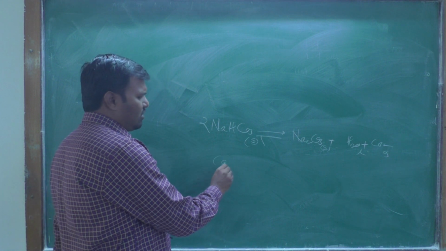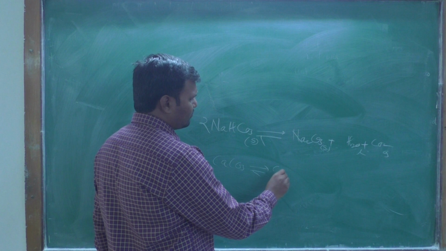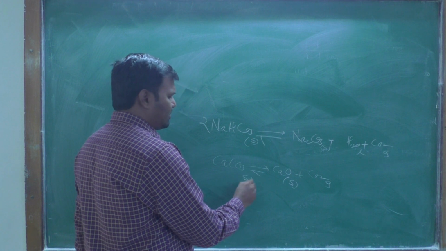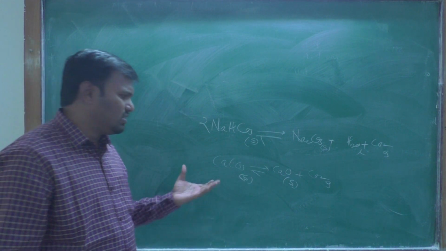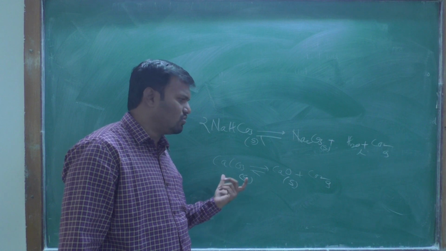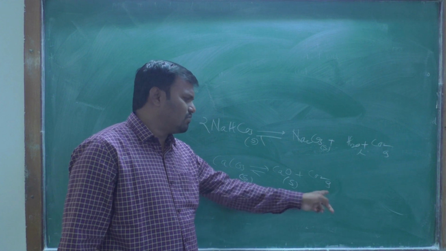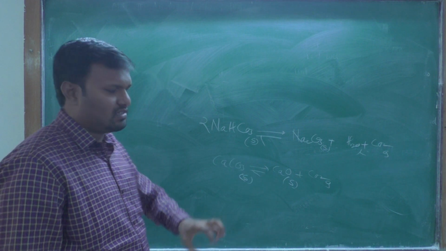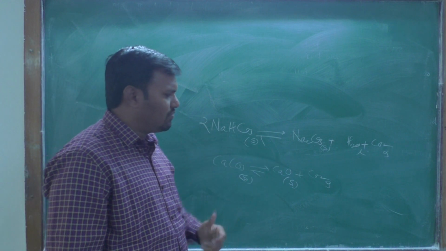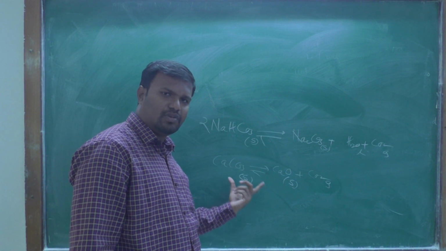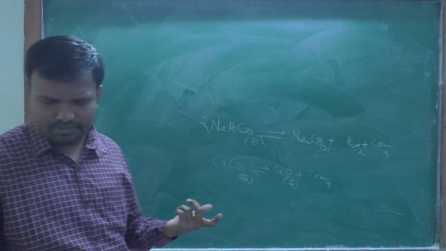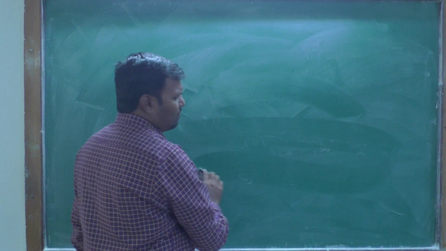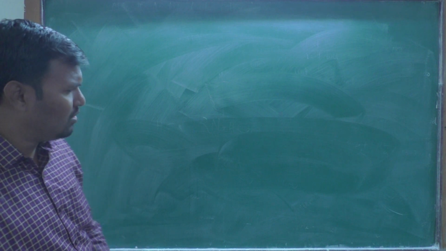One example is the decomposition of calcium carbonate, giving CaO plus CO2. CO2 is in gas form, CaO is in solid form, and calcium carbonate is in solid form. This reaction is also a heterogeneous equilibrium because of the products obtained, one is in gas form, the other is in solid form, and the reactant is in solid form. Therefore the reactant phases and the product phases are different, and this equilibrium is the heterogeneous equilibrium. Now we will study the perfect gas equilibrium.